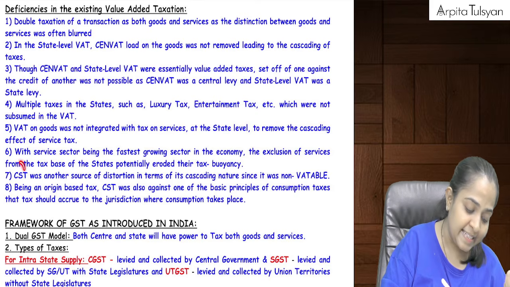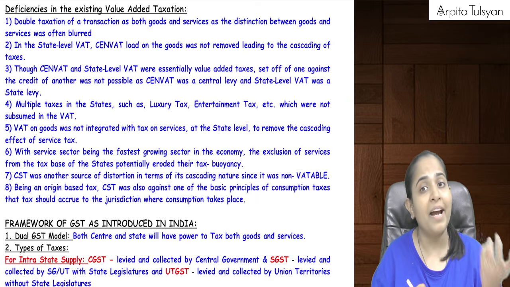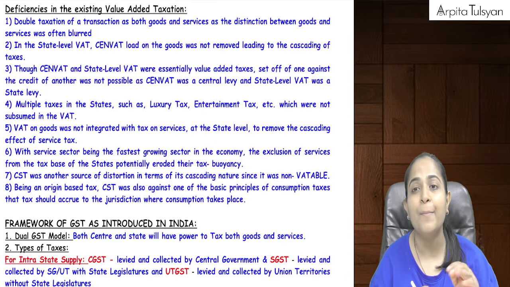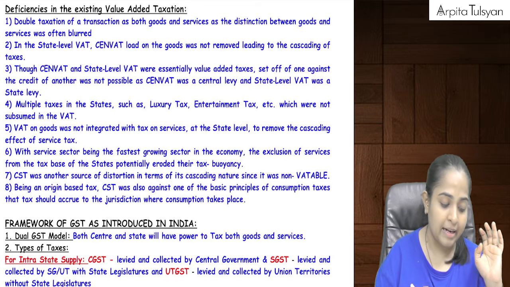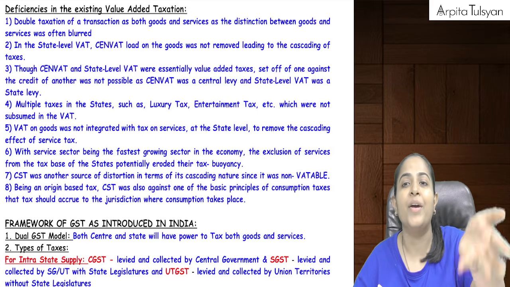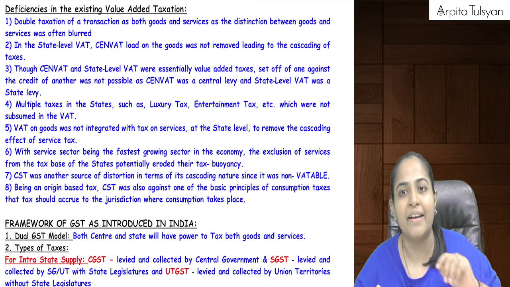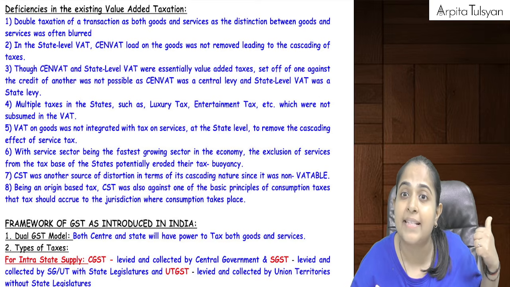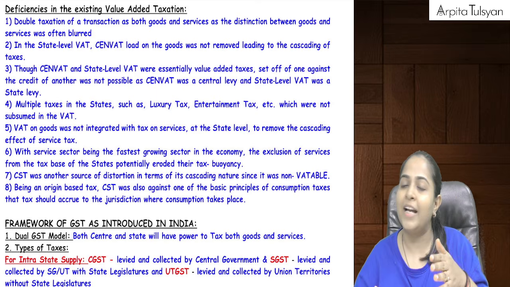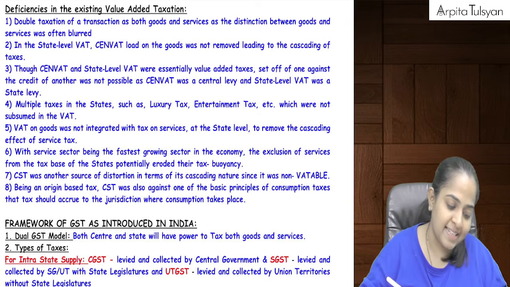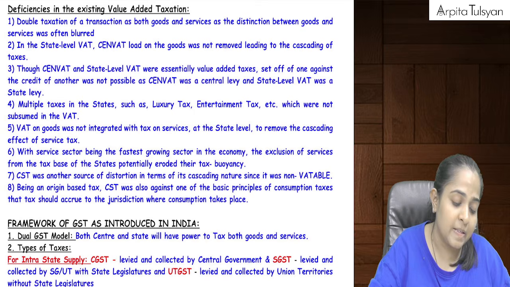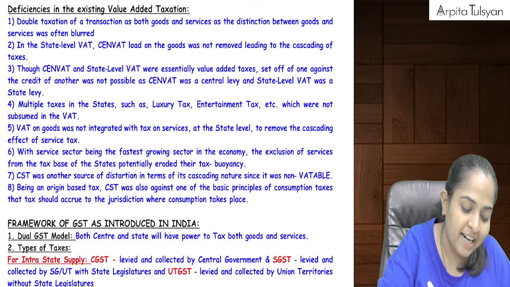Then CST was another big problem, right? Why? Because whatever CST you had paid earlier, there was no credit available. There was no benefit available of that CST which you had paid at the earlier level. And as we know, GST is a consumption based tax, meaning the place where the goods are going to be consumed, that government is going to get the revenue. But CST was origin based taxation, meaning the revenue will go to that state where the movement of the goods started. That was totally against the principle of indirect taxes. So there were these many problems under the old system, because of which GST came into the picture.